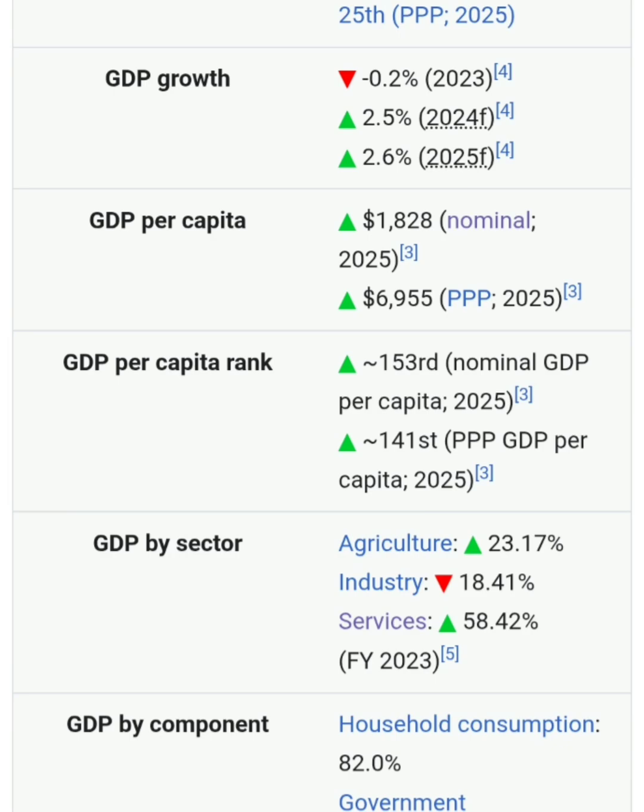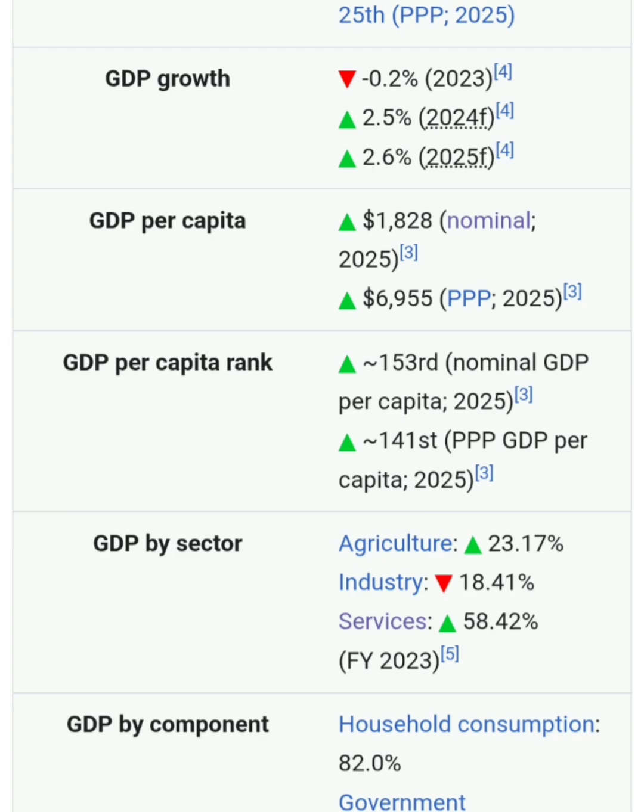GDP rank. Pakistan's rank in the world GDP is 38 in terms of nominal GDP, while Pakistan is the 25th largest economy in the world in terms of purchasing power parity. GDP growth. Pakistan's GDP growth rate during the current year is 2.6%. GDP growth. What is GDP growth?